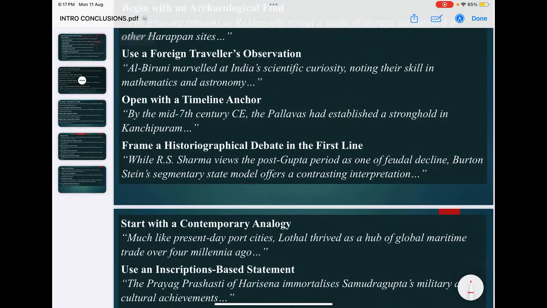Timeline anchor. Yeah, for questions like, see, Pallavas established a stronghold in Kanchipuram. So if the question is about political supremacy, or military supremacy, or about cultural contributions, for all of them you can use a timeline introduction.